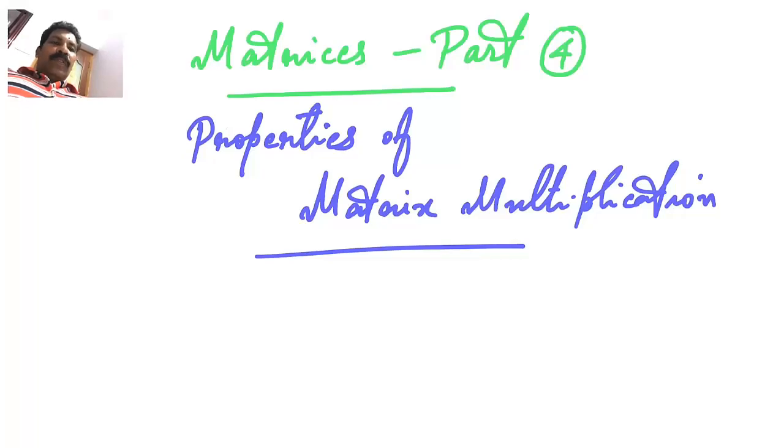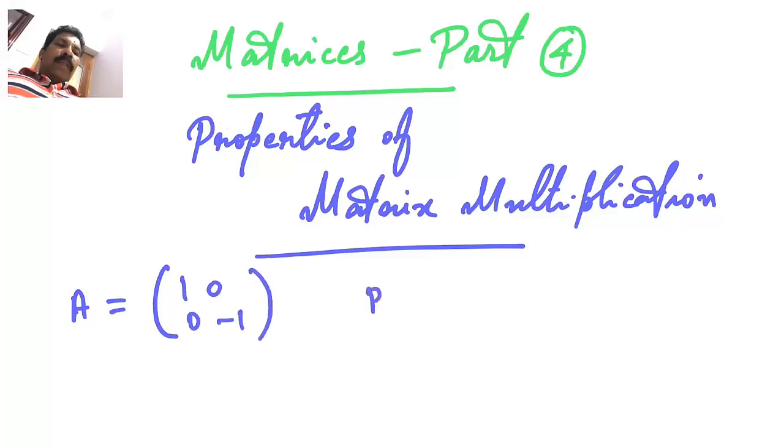Hi, today we are going to study properties of matrix multiplication. So let us consider two matrices, say capital A is equal to a 2 by 2 matrix, that is 1 0 0 negative 1, and capital B is equal to say a 2 by 2 matrix again, that is 0 1 1 0. We know how to multiply two matrices.